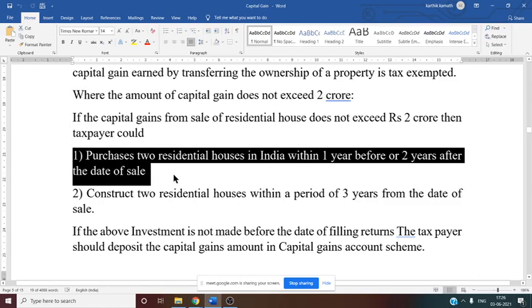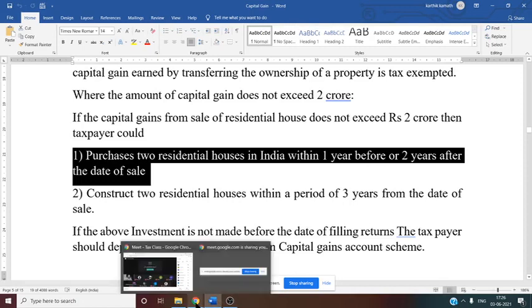So if the year of transfer is 2020, that means in the year 2019 he should purchase the house, or else within 2022 he should purchase the house. That is the meaning of this sentence.